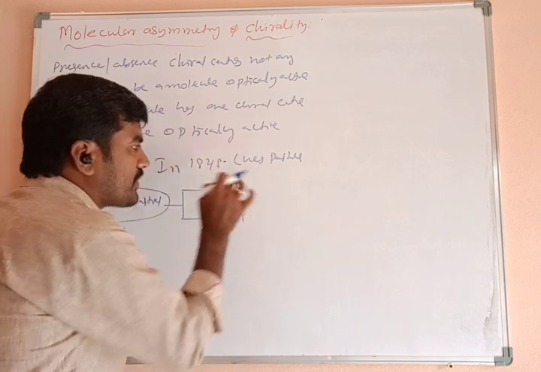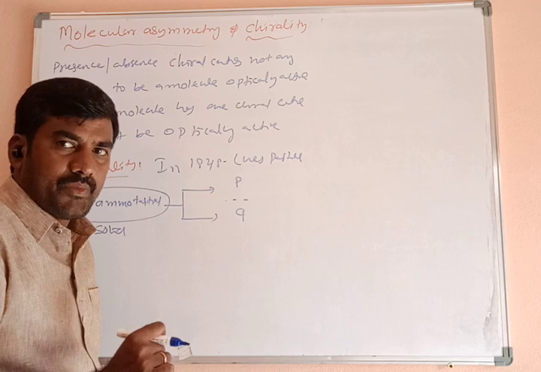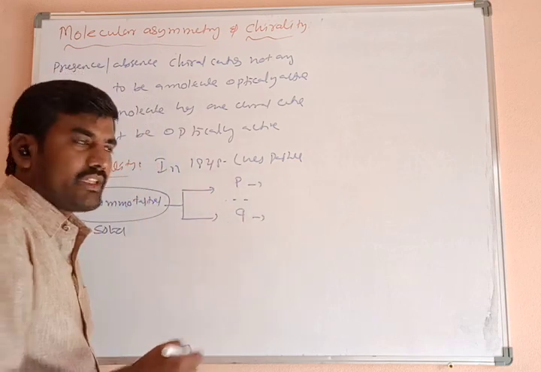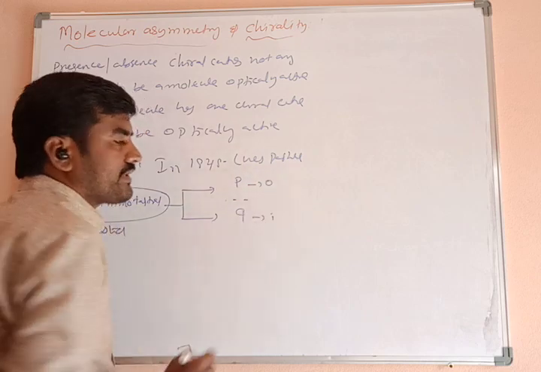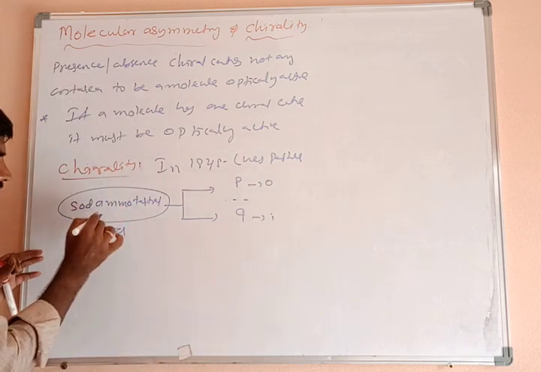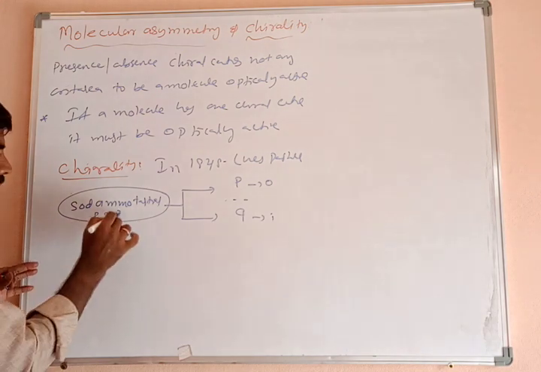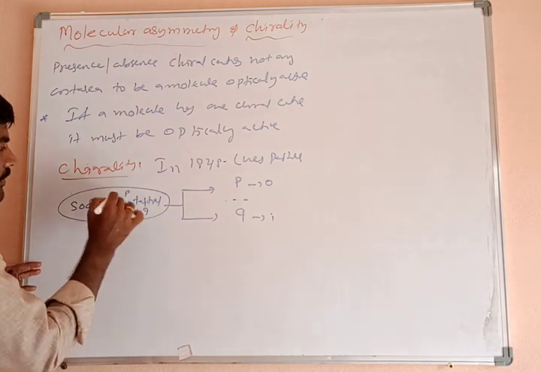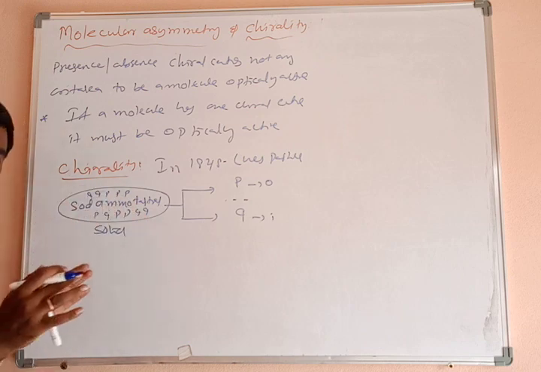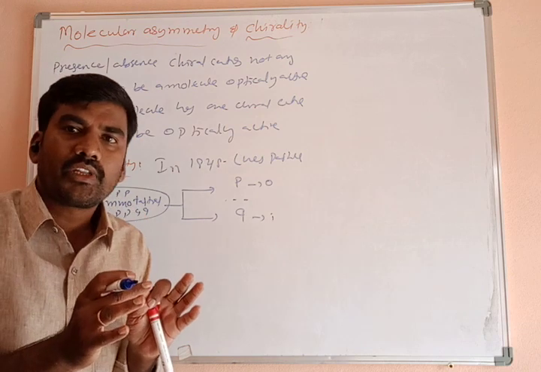He made a solution of the two forms. For example, this is a P and this is a reverse P. This is the object, this is the image. These two forms were separated from this mixture. This is the crystalline solid of sodium ammonium tartrate.